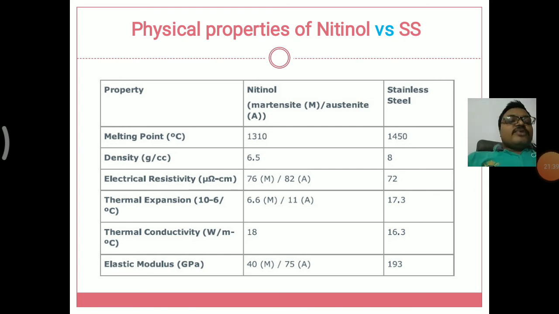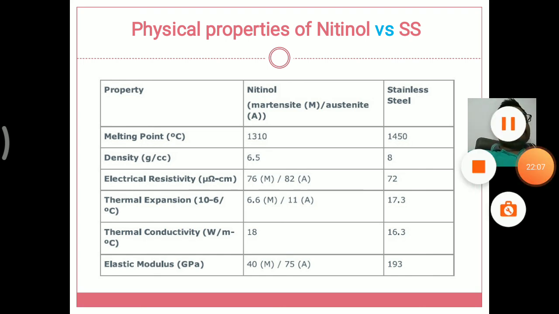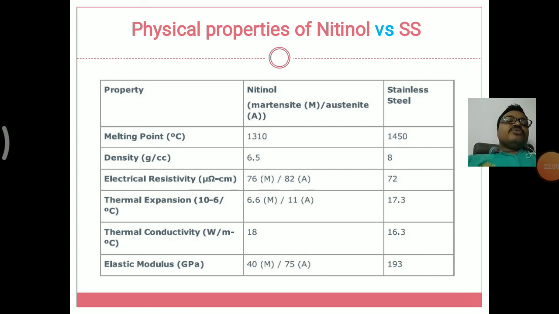For these superior properties, an alloy has to be constructed as a composite material, that is, for the shape memory effect. So nitinol has been constructed in comparison with the other materials. The commonly used shape memory metal is stainless steel, so we are comparing stainless steel with nitinol for that condition only. So this is about the physical properties of nitinol, the composite material, versus stainless steel.